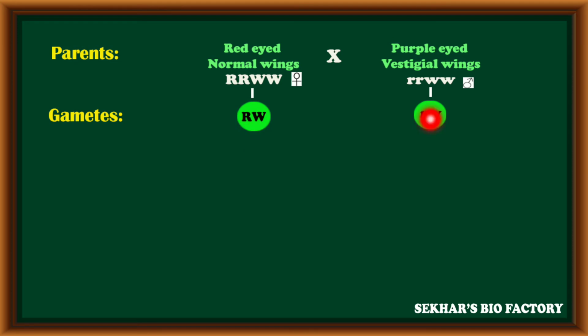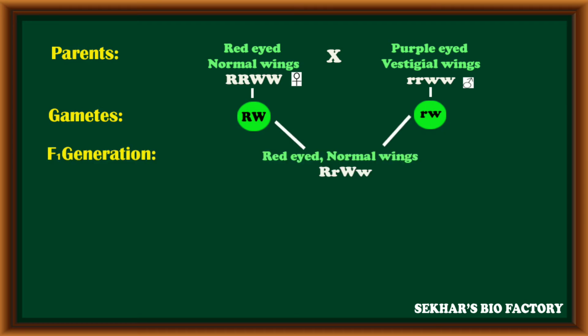The second parent produces gametes all with small r, small w alleles. These gametes fuse to form the F1 hybrid. Because both genes are in heterozygous condition, capital R, small r, capital W, small w, the F1 expresses red eyes and normal wings.